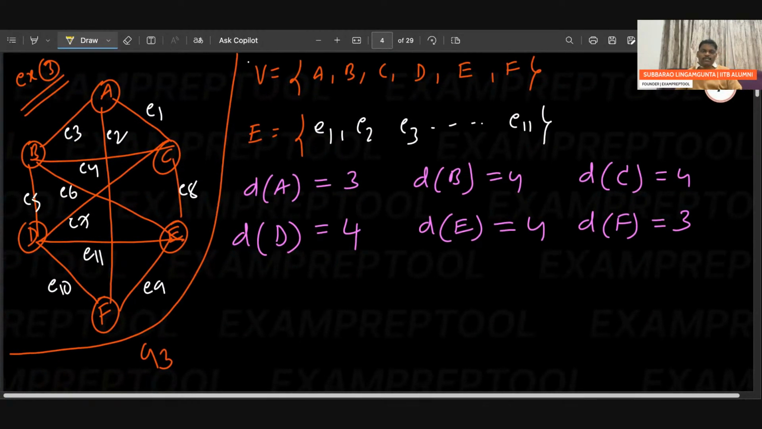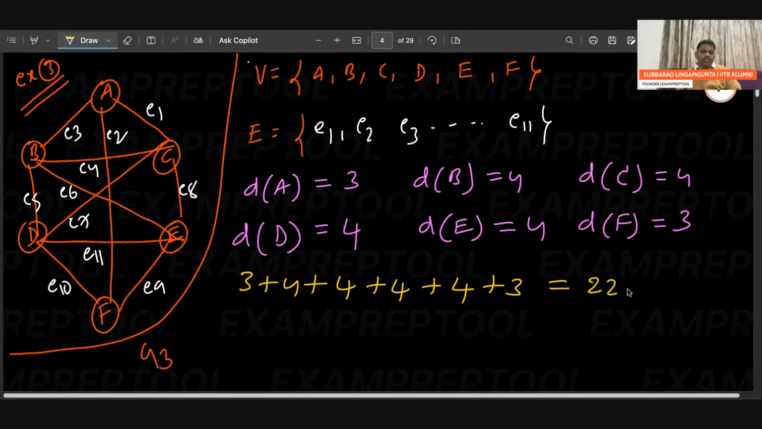Sum of degrees. Let me check. 3 plus 4, 7. 7 plus 4, 11. 11 plus 4, 15. 15 plus 4, 19. 19 plus 3, 22, which is equal to 2 into 11. This 11 is the number of edges. Can you count?